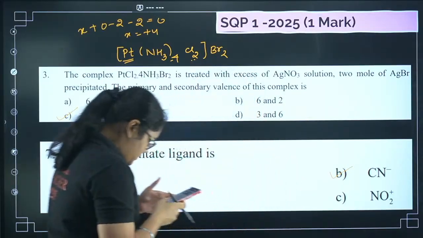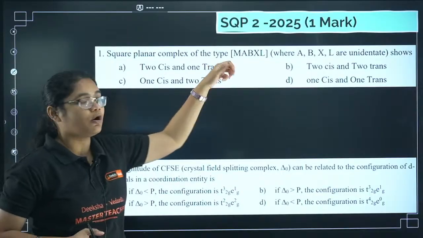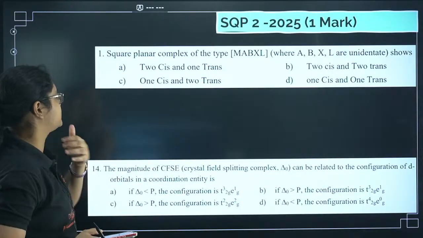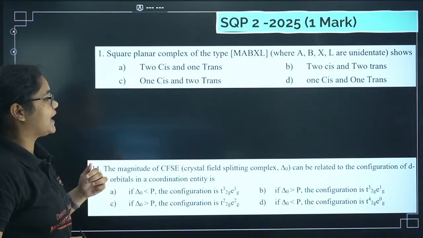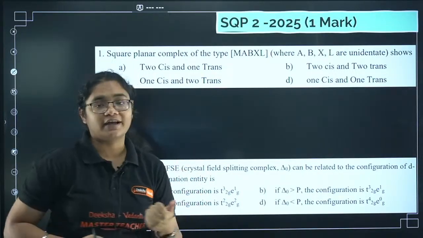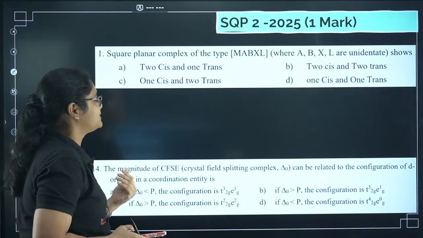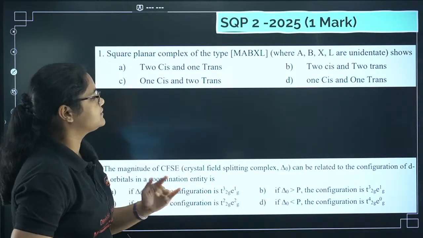Okay. Yes. Let's move to the questions from sample question paper 2 of 2025. There was a 1-marker question: a square planar complex of the type MABXL shows what type of isomerism? The options are: 2 cis and 1 trans, 2 cis and 2 trans, 1 cis and 2 trans, and 1 cis and 1 trans.